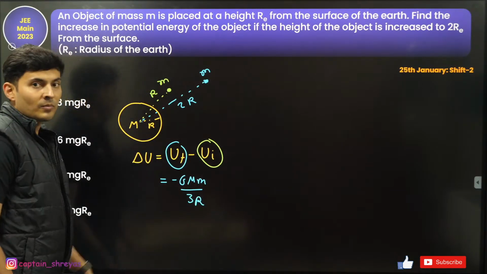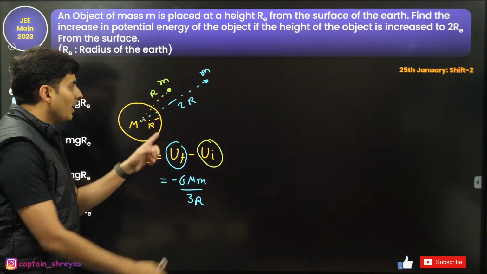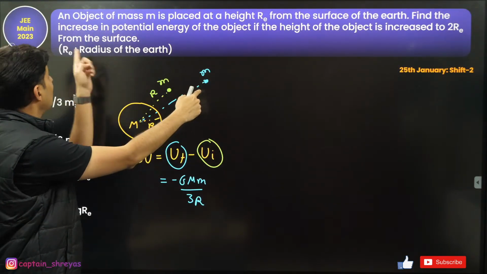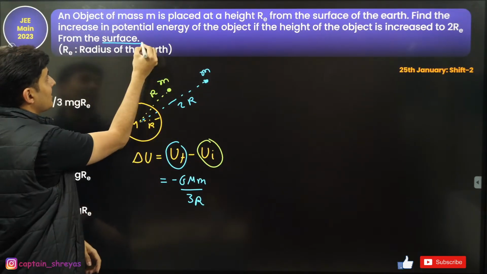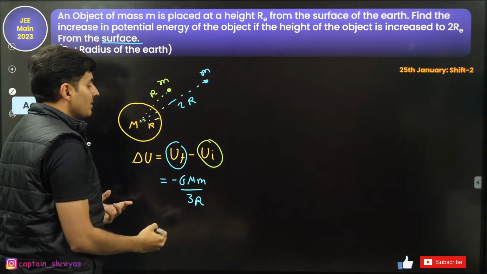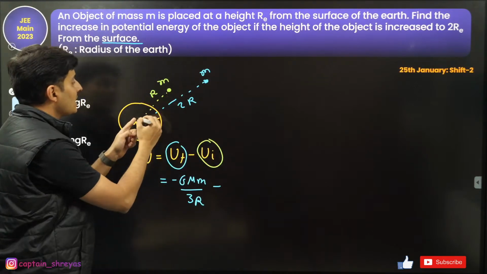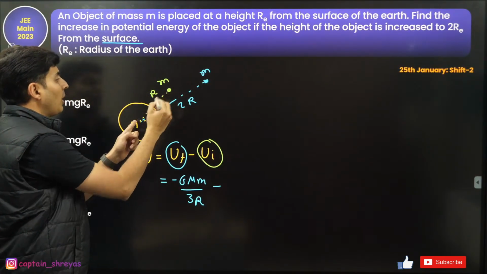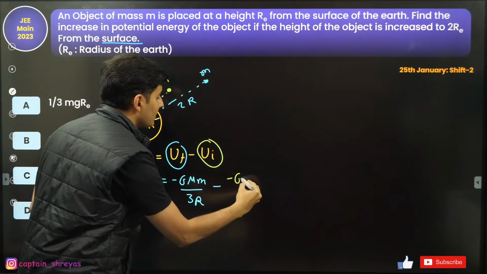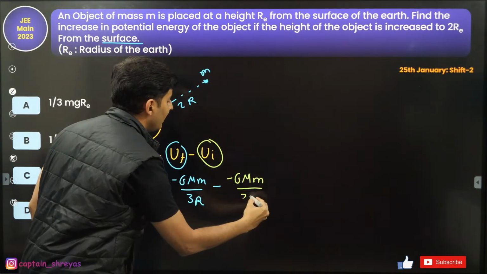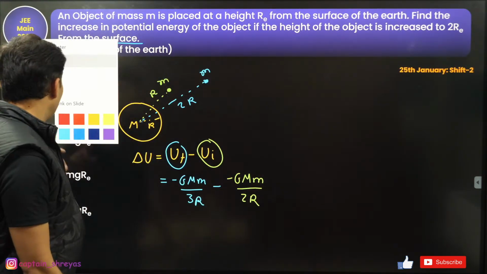Everybody gets this? Why is this 3r? 2r is from the surface. So hence from the center it is 3r, minus, what do you have, minus initial energy. This is r from the surface, so from the center it is 2r. So minus GMm divided by 2r. Is that right, my dear students?